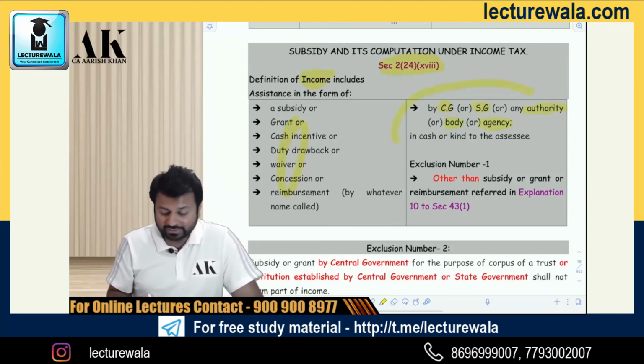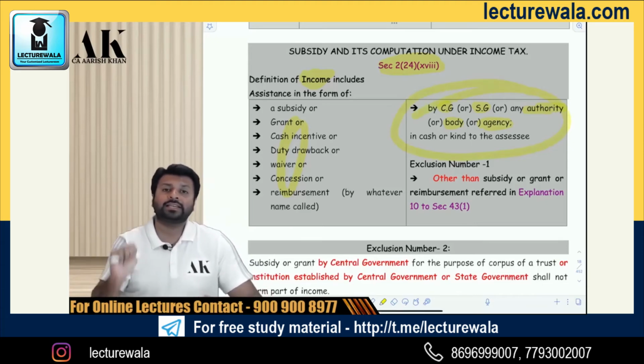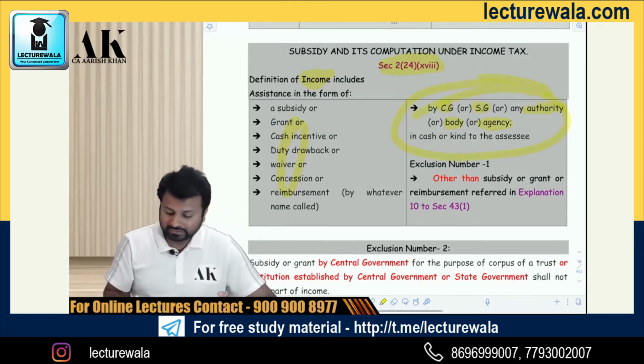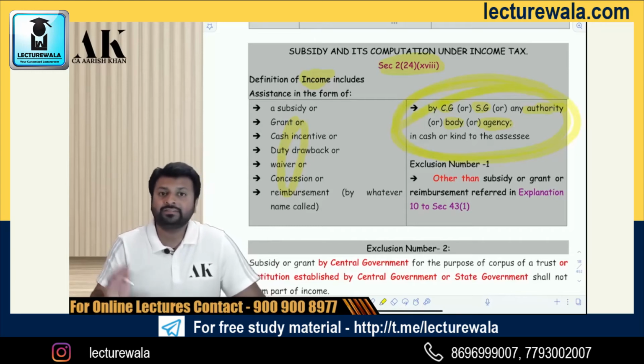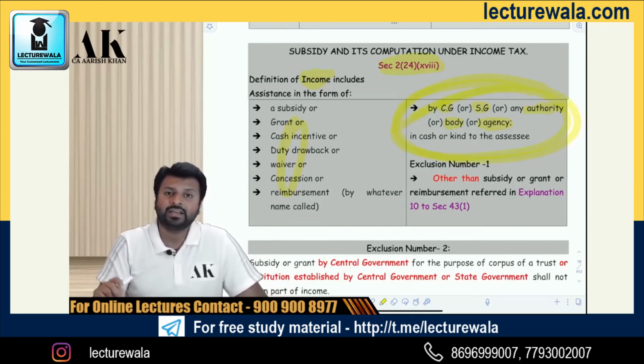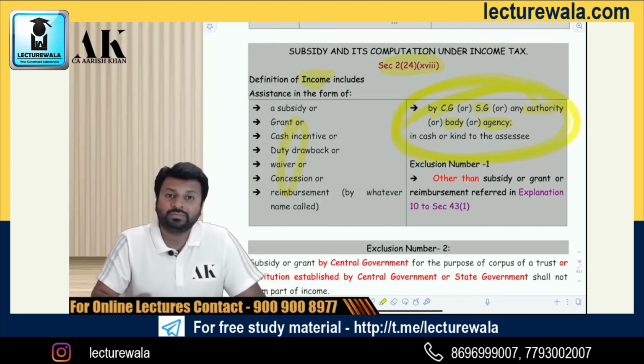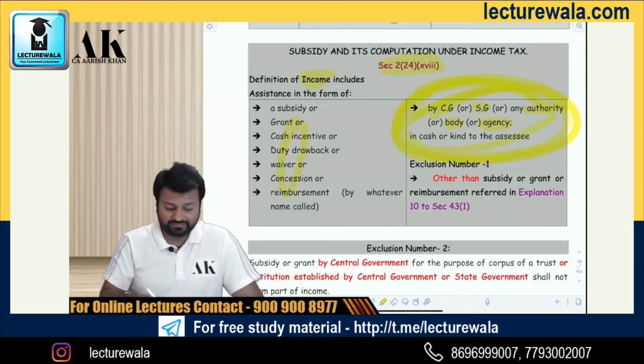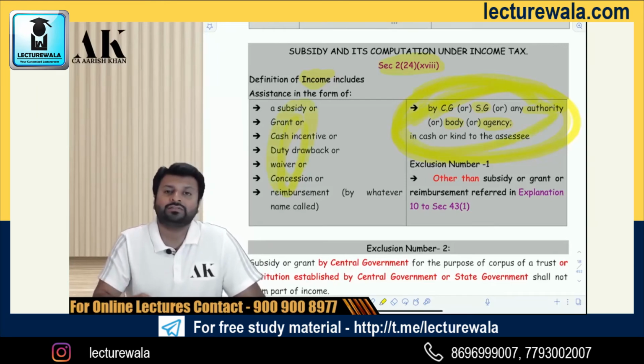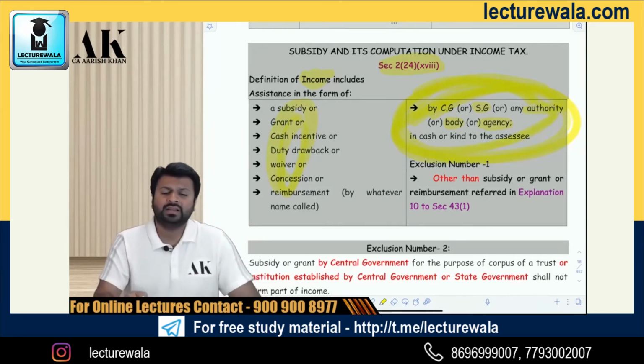So the giver has to be these people. If the giver is, say, ICICI Bank, then it is not taxable because the giver's name is not mentioned over here. If the giver is Reliance Industries or India Bulls Finance, then it is not taxable because it is not mentioned over here. Be very careful. So if these things are given by these kinds of statutory authorities, then only it is taxable. Otherwise, it is not taxable.